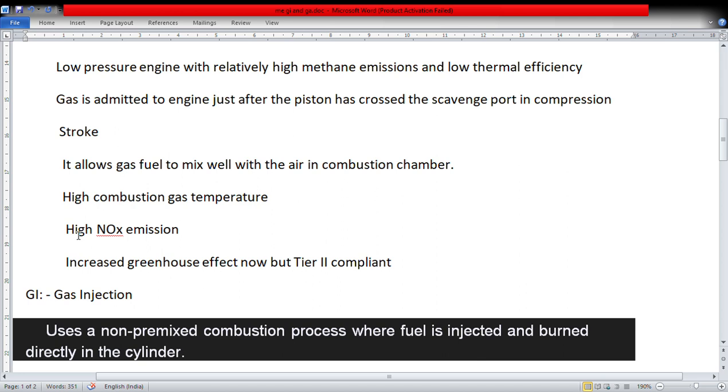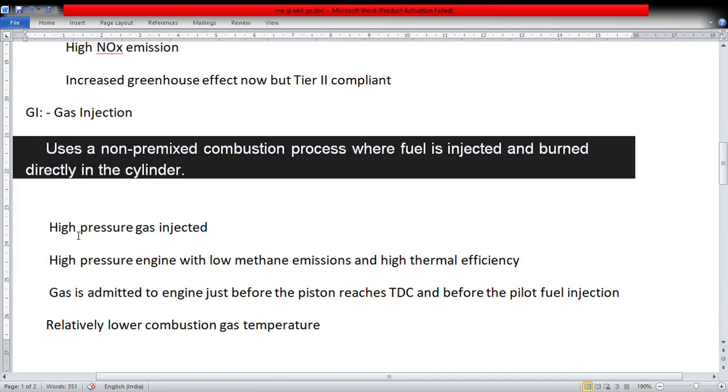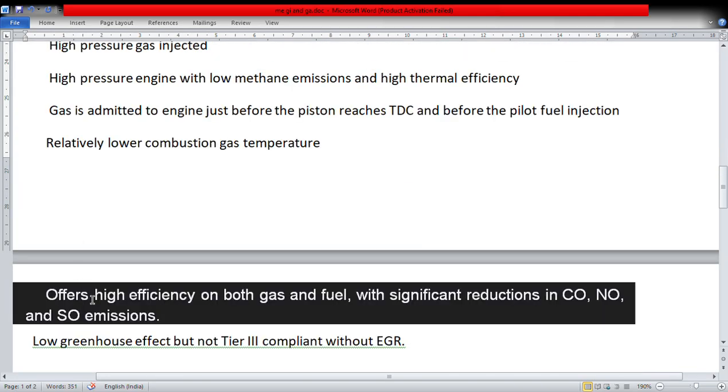Because of this we will have an increased greenhouse effect, but tier 3 compliant. And in injection, what we have is high efficiency on both gas and fuel with significant reduction in carbon monoxide, nitrogen oxide and SOx emissions.